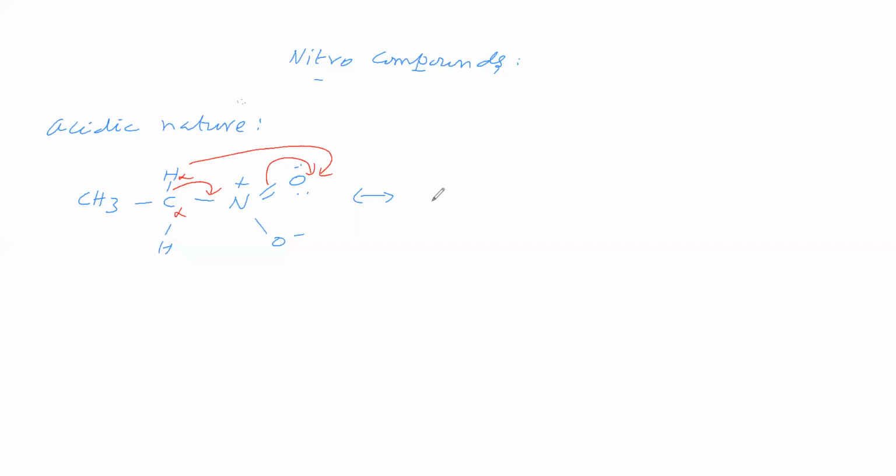So we will get CH3CH, this single bond becomes a double bond, N, then here plus O minus. This double bond becomes single bond. Then this O takes this H and becomes OH. So we got it like this. What is this called? It is called a nitronic acid.